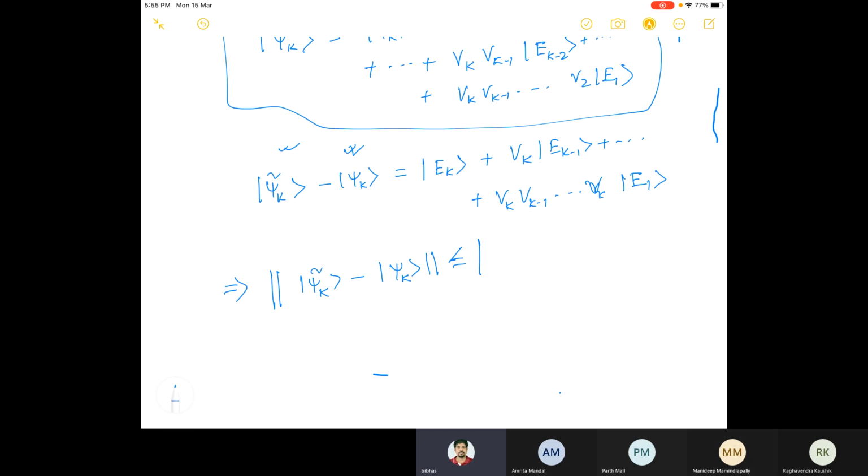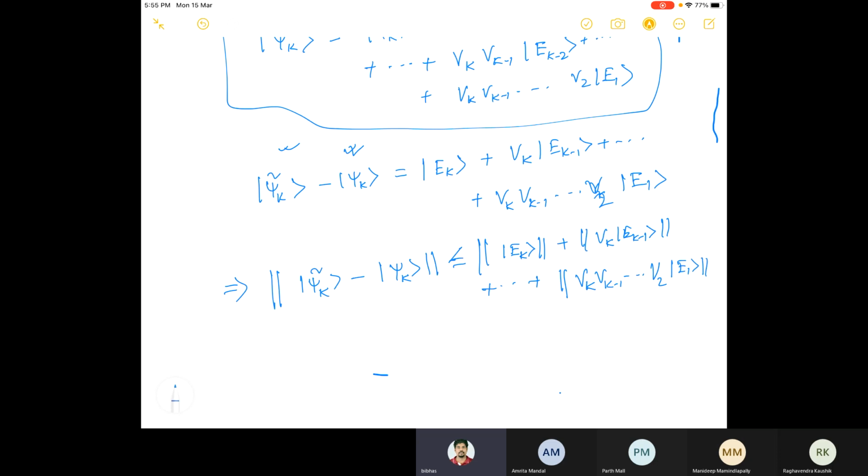So you can say that this is less than or equal to norm of ek plus norm of vk ek minus 1 plus dot dot dot plus norm of vk minus 1 dot dot dot v2 e1.